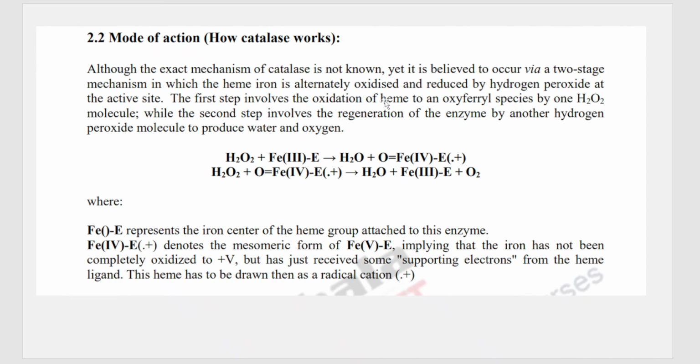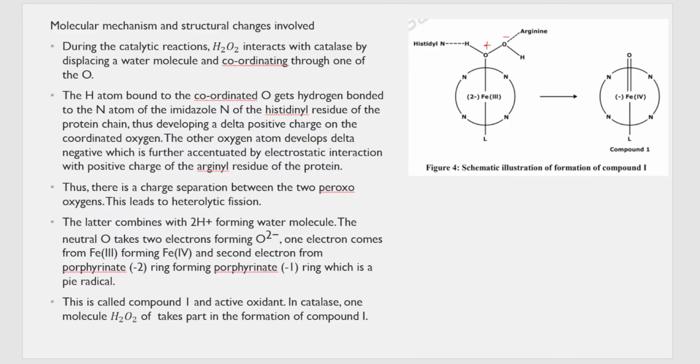So the first step involves the oxidation of heme to the oxyferryl species. This is the oxyferryl species, formed by one of the H2O2 molecules. And the second step involves the regeneration of the enzyme. That is, the enzyme should be obtained back once the reaction is complete. That happens in the second step by another hydrogen peroxide molecule, to produce water and oxygen. Now let us understand how this mechanism proceeds.